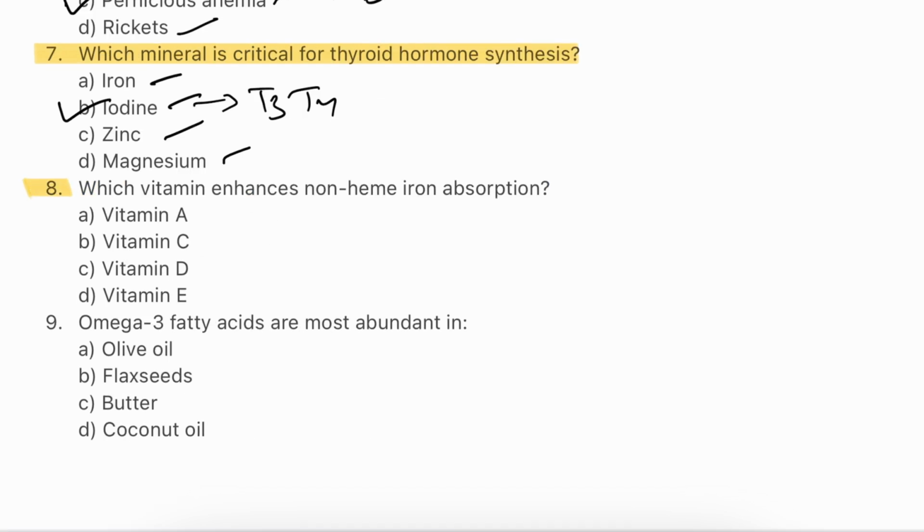Question number 8. Which vitamin enhances non-heme iron absorption? Vitamin A, vitamin C, vitamin D, vitamin E. The answer will be B. Vitamin C. Vitamin C acts as a reducing agent, converting iron into a form that is easier for the body to absorb. This is especially important for non-heme iron found in plant-based foods, making vitamin C a vital nutrient in preventing iron deficiency anemia.